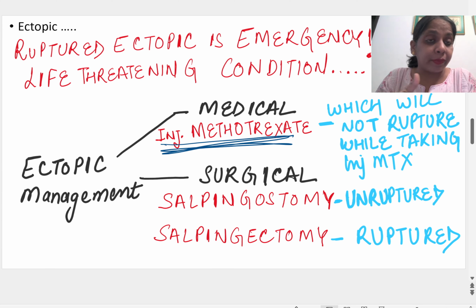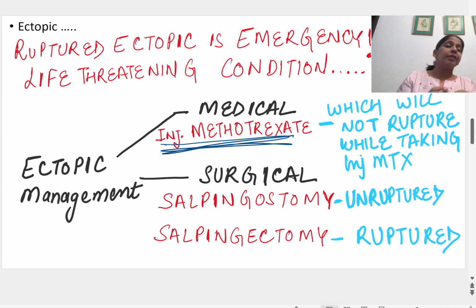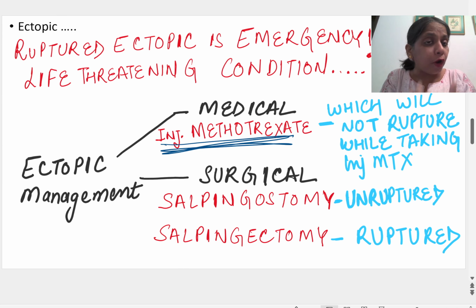So we have to see that this is a small pregnancy. On an average, a tubal pregnancy ruptures at 6 weeks. But if the patient is of 4 weeks, it means the pregnancy is small. We have to have proof of a small pregnancy, that the period of gestation is small. Then we can give this injection methotrexate, and it will be successful. So if we are giving medical management, we should have 1 to 2 days, so that our medical management turns out to be successful.